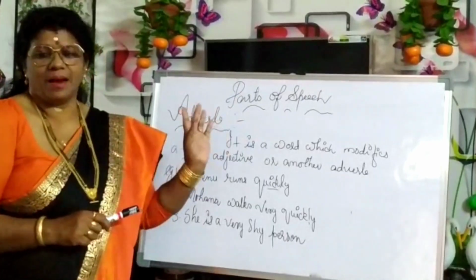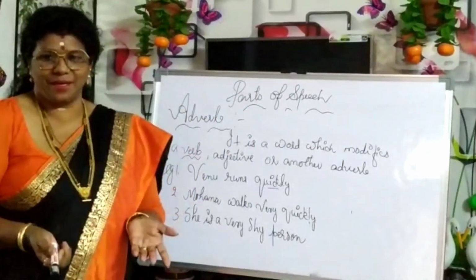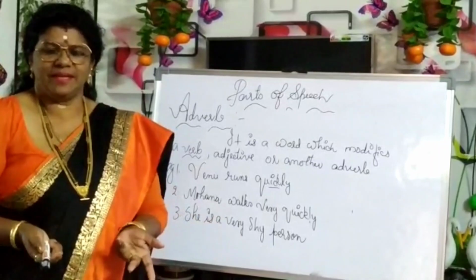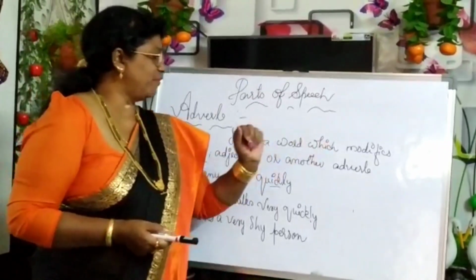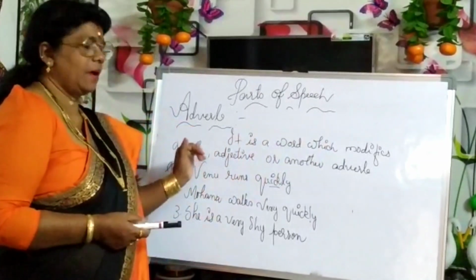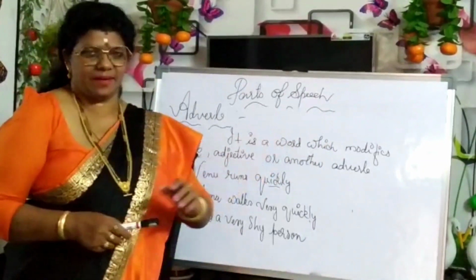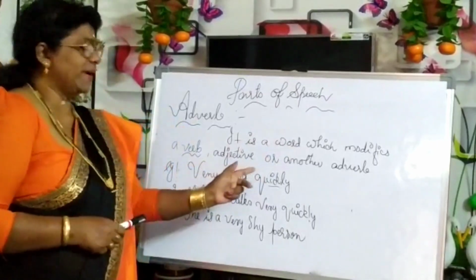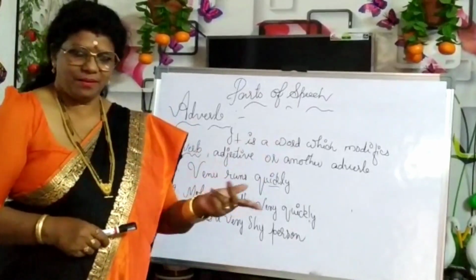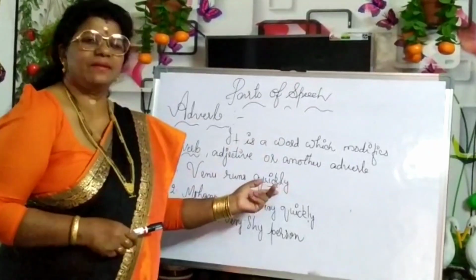Today let us go through parts of speech. The section is adverb. What is an adverb? We all know that it modifies the verb. It's a word which modifies a verb, an adjective, or another adverb. Okay? Venu runs quickly.